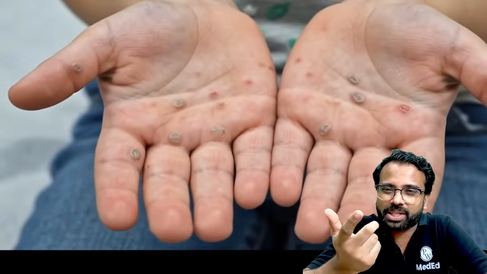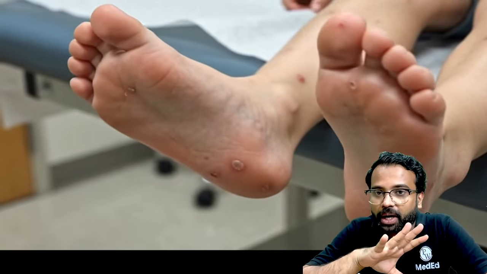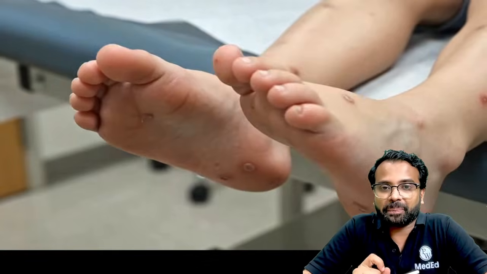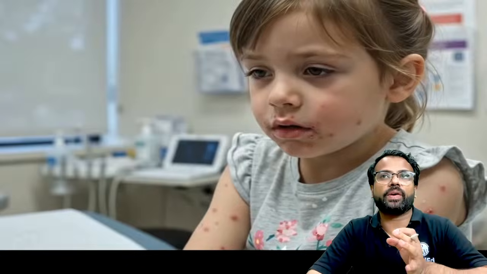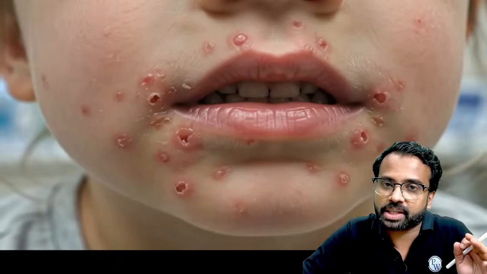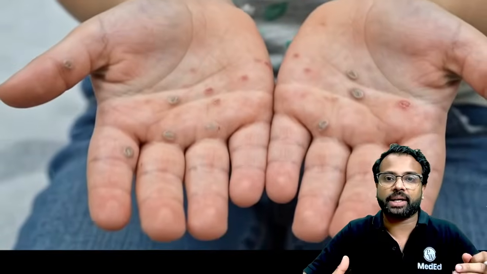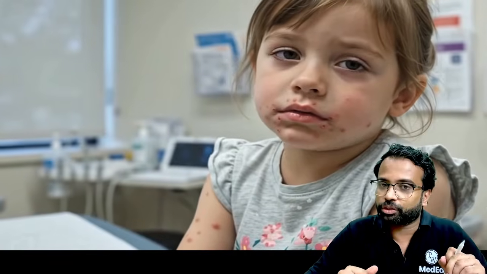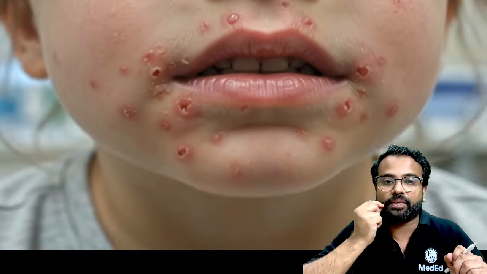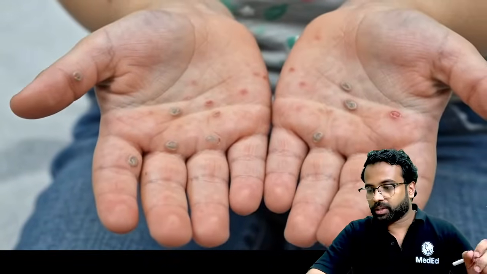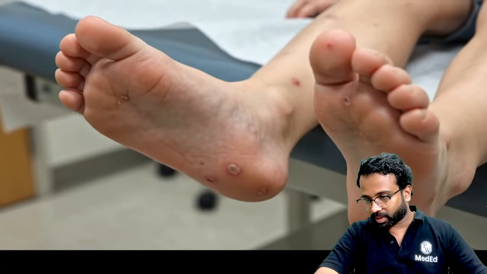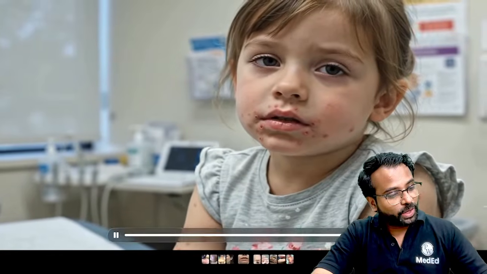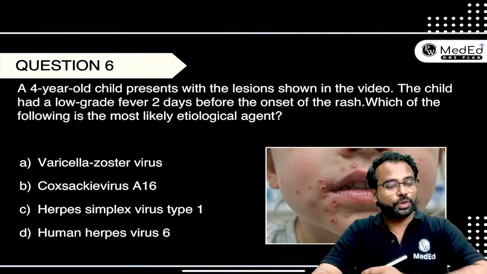These vesicles must have ruptured by now. That is why you can see multiple erosions. And this is exactly how the child has presented to you, right? So when you see this video, what is the diagnosis that comes to you? But always when you see these kind of videos or whenever you see images in dermatology, try to describe, right? So it's a child with vesicular lesions over the face, over the palms, over the foot. And these vesicular lesions have ruptured now to form erosions. Now when you see this, okay, Dhanush. So now when you come back to the MCQ, what should be the diagnosis?